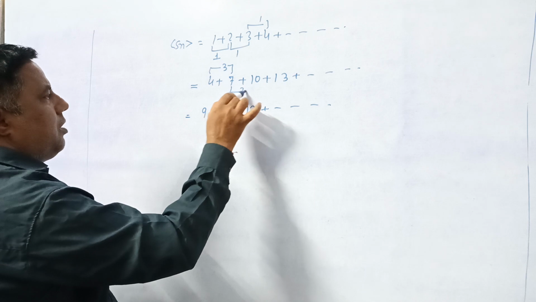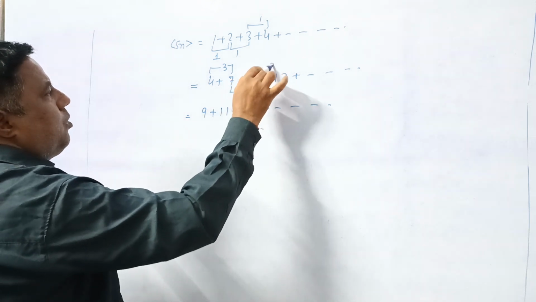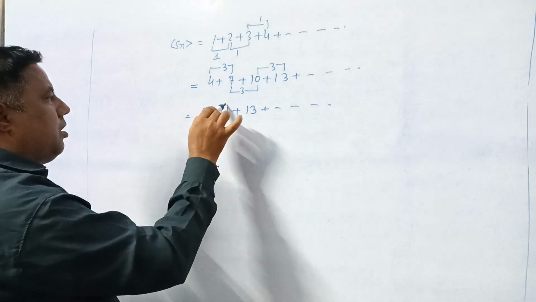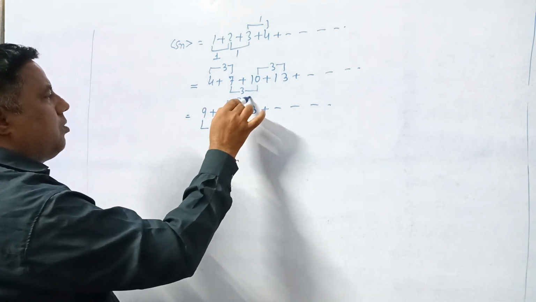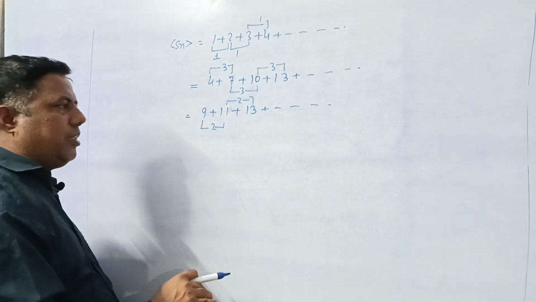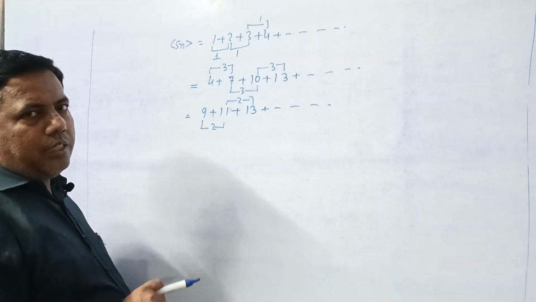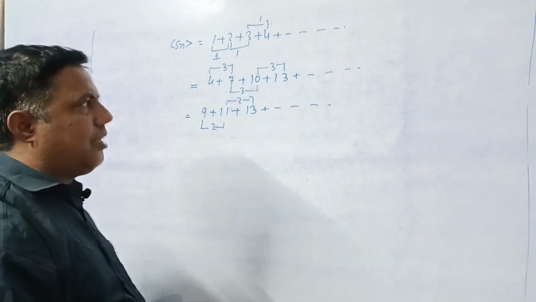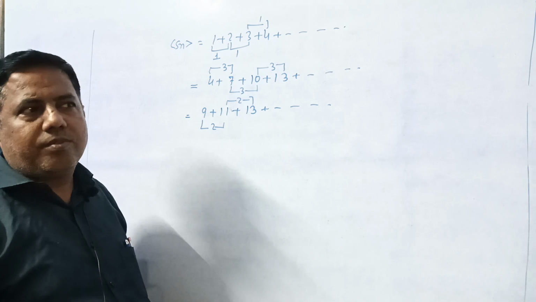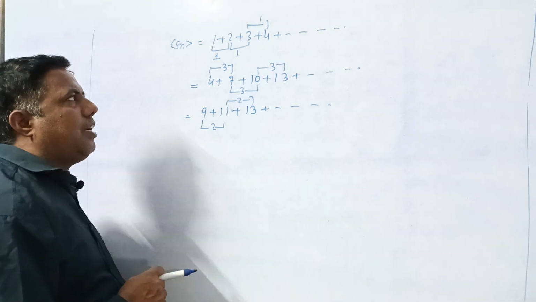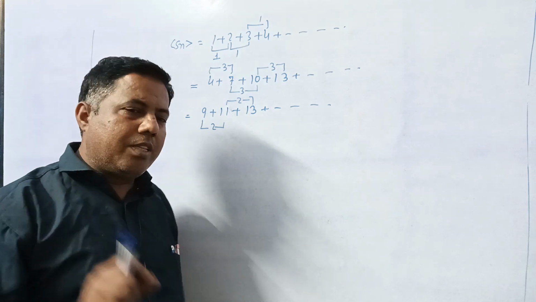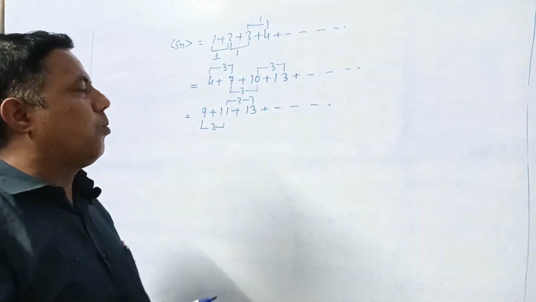Here also 3. Here also 3. Here it is 2. That is 2. Therefore, for a sequence where the difference between two consecutive terms is the same, it is known as arithmetic progression.